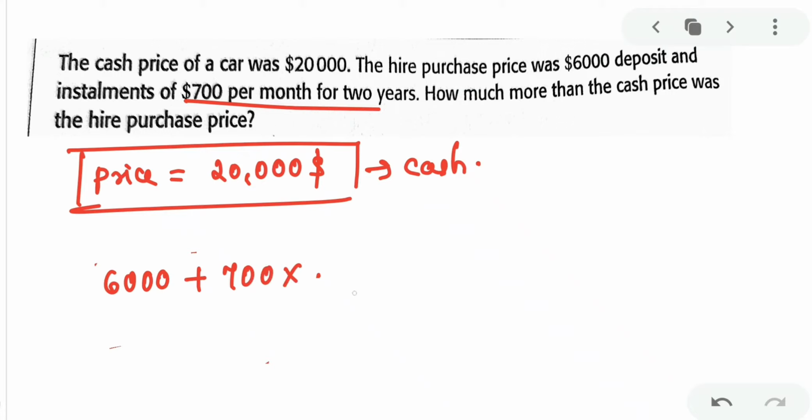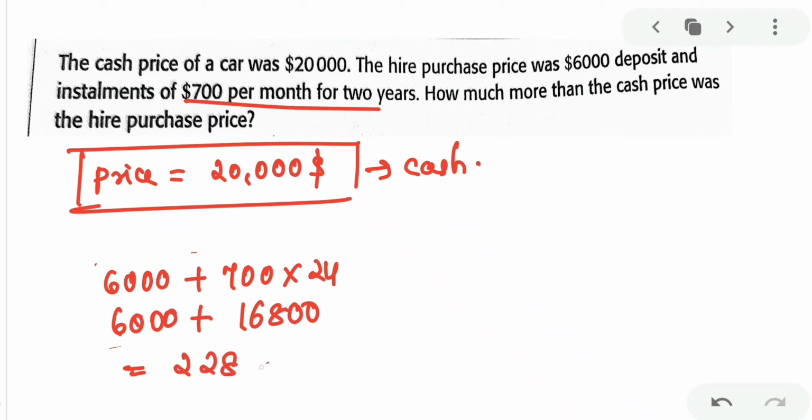If it is 700 per month for 2 years, that will be 700 times 24. So you paid 6,000 deposit, plus 700 per month for 24 months, that will go for $16,800. So totally it will be 22,800.